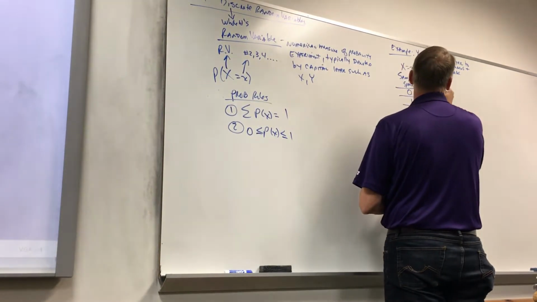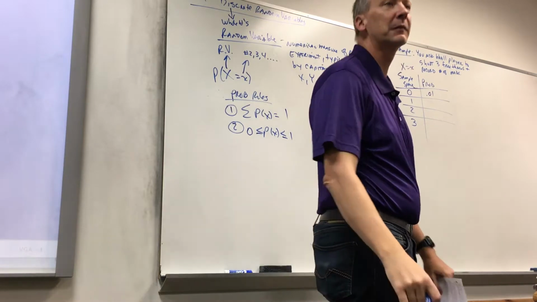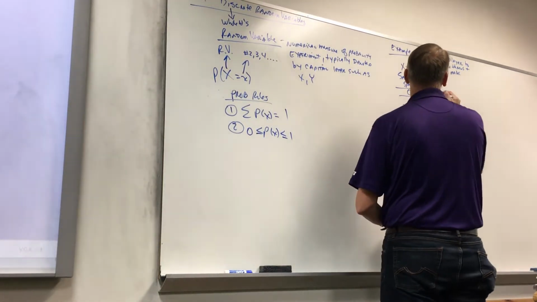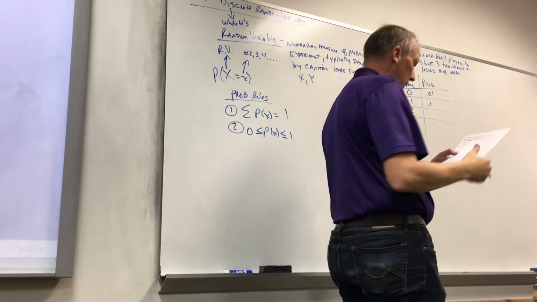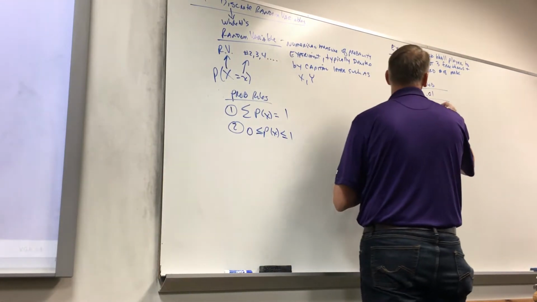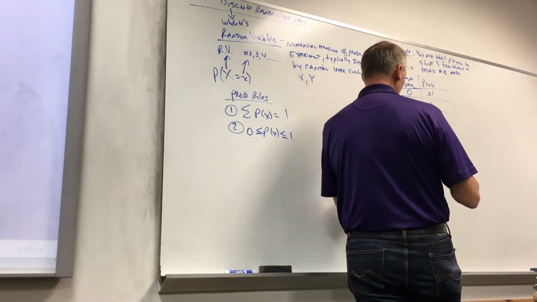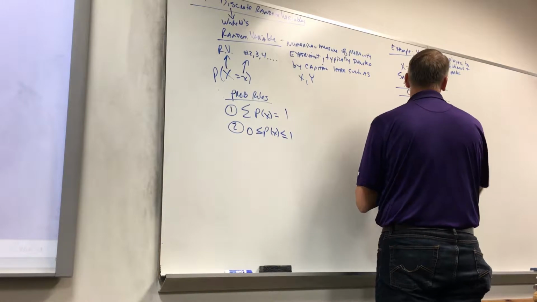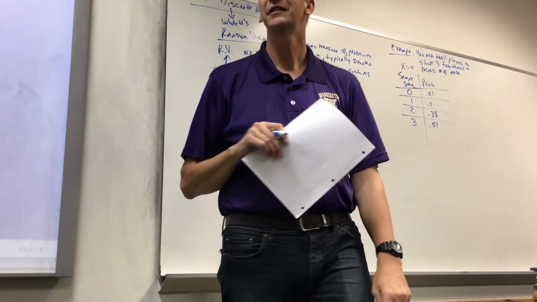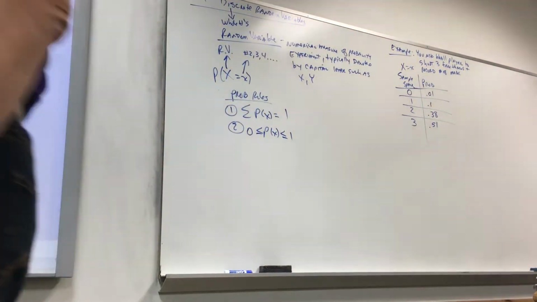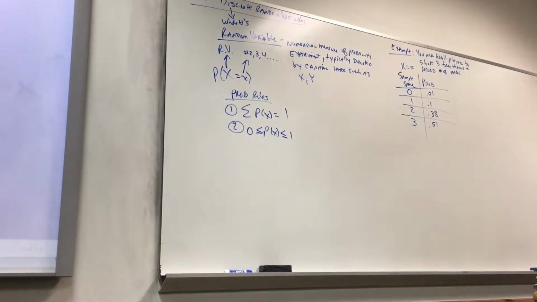She misses all three only 1% of the time. She makes 1 out of 3 10% of the time. She makes 2 out of 3 38% of the time. And she makes all 3 baskets more than half the time. She's definitely not Shaq. Okay?